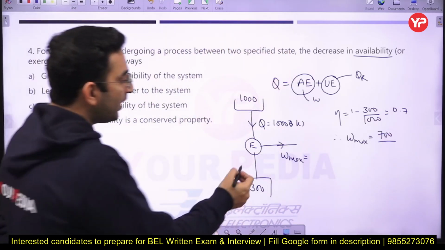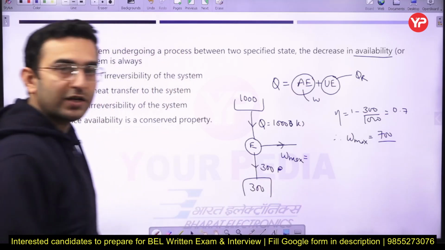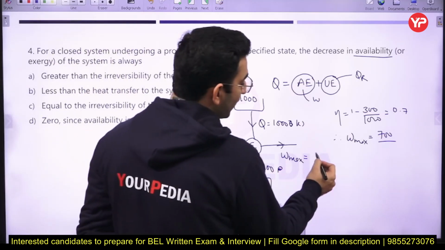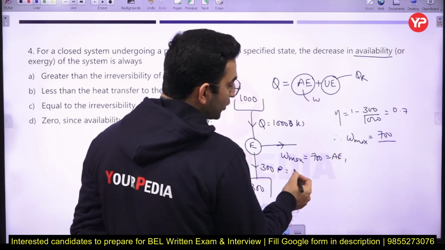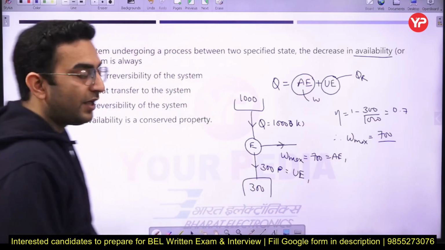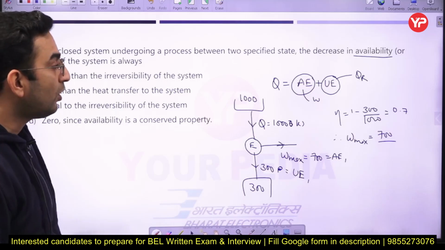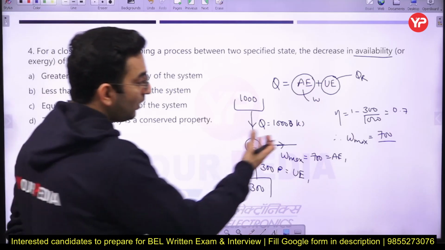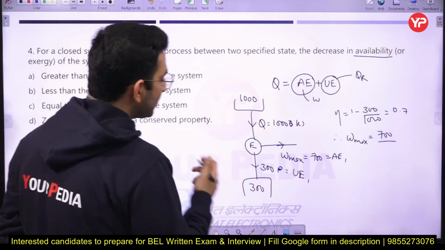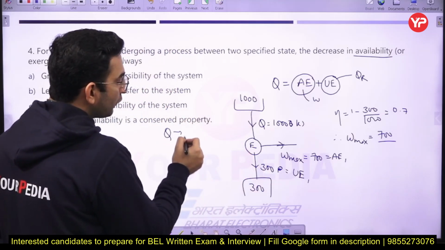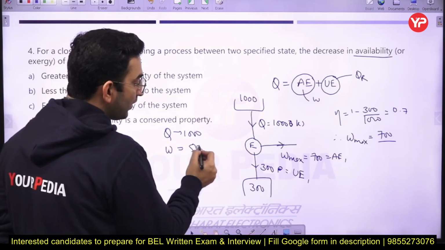And the remaining 300 kilojoule is going to be rejected. So I can say this maximum work 700 is going to be the available energy, and similarly the 300 represents the unavailable part if the system is expanding up to the dead state. Now let us say the engine is not a perfectly reversible one, and if you are supplying heat of 1000 kilojoule, the corresponding amount of work produced is equal to 500 kilojoule, let us say.